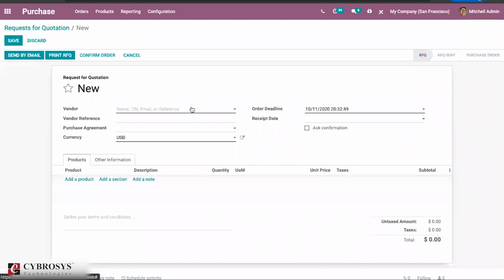The next feature what Odoo has brought in purchases, whenever you select a vendor here, based on our previous data, Odoo will provide you details, how much percentage of correct delivery.